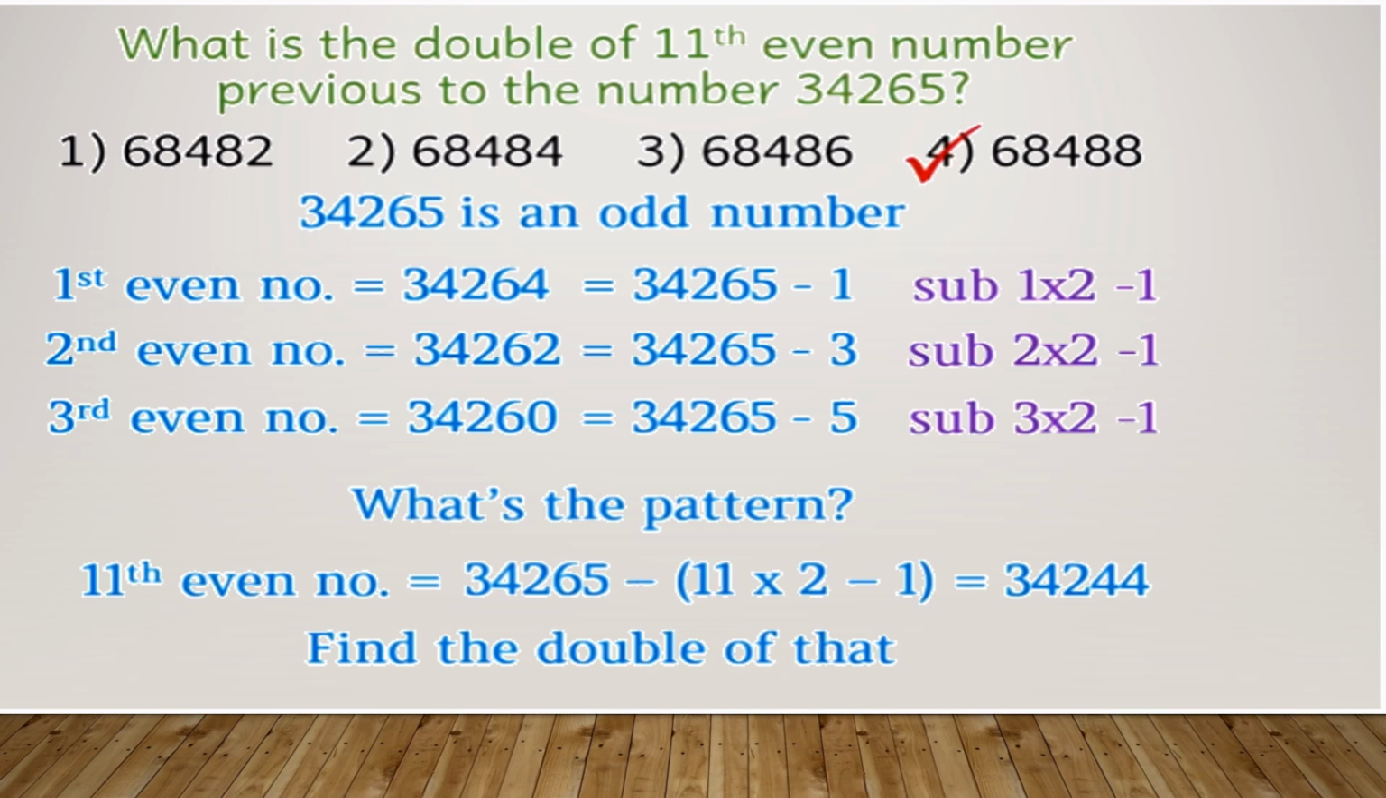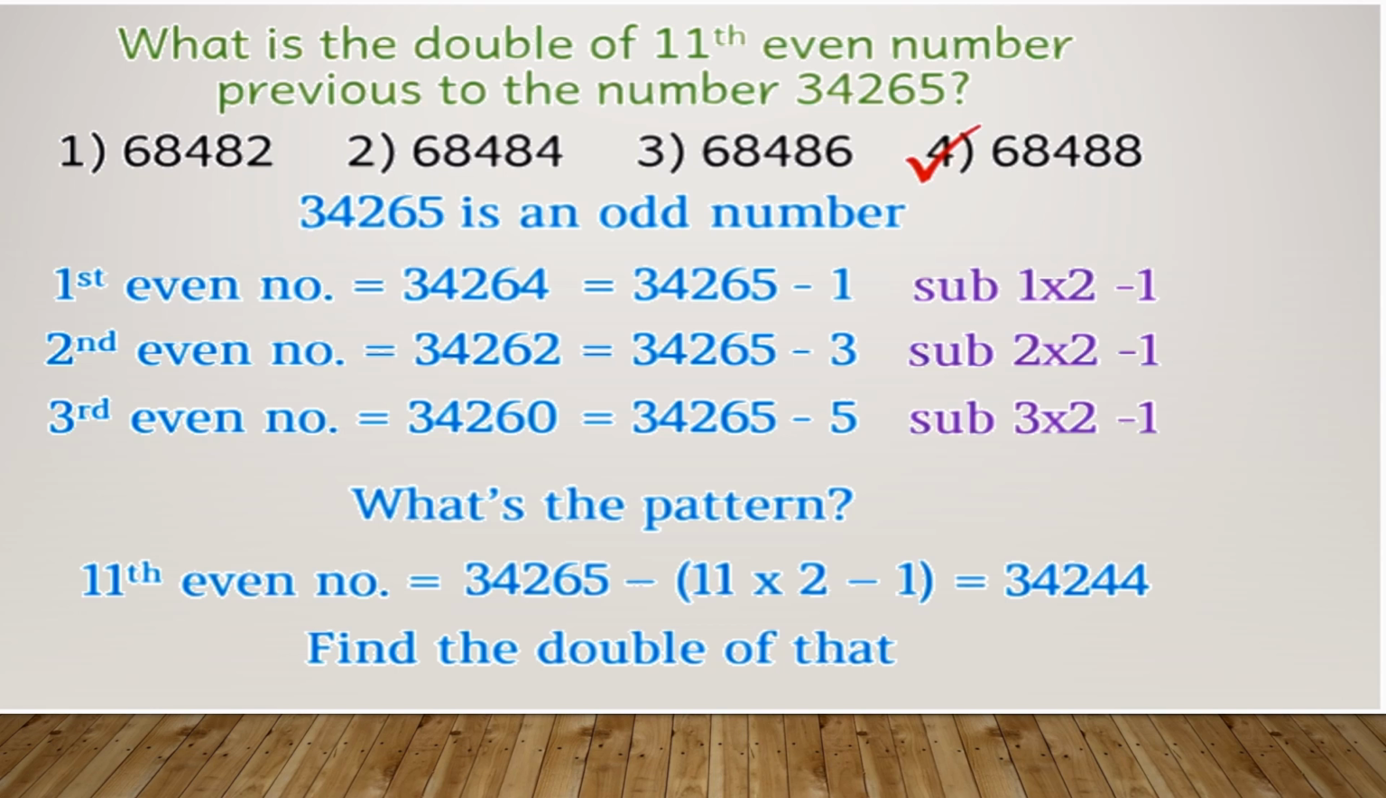Okay, so I'll just quickly revise. What is the double of the 11th even number previous to the number 34,265? You have 4 options given to you. First thing, the number which is given to us in the question is an odd number, right? We want the 11th even number which is previous to this number. So the first even number before this is 34,264. How did we get this? We subtracted 1 from the odd number.